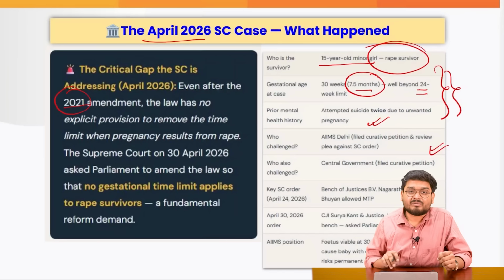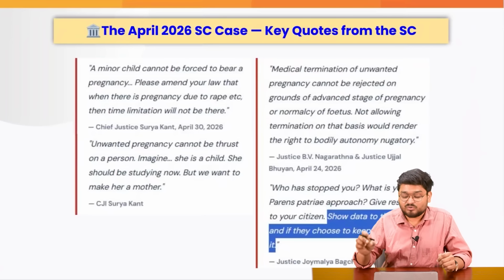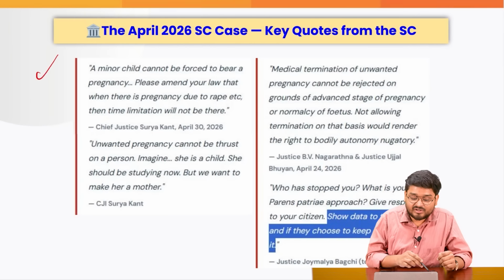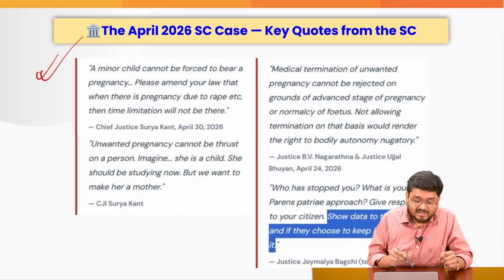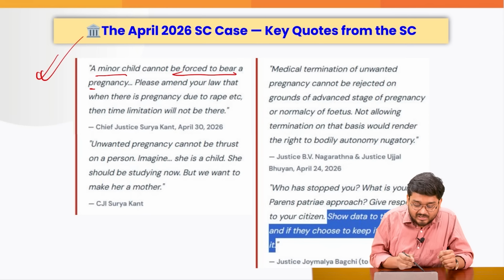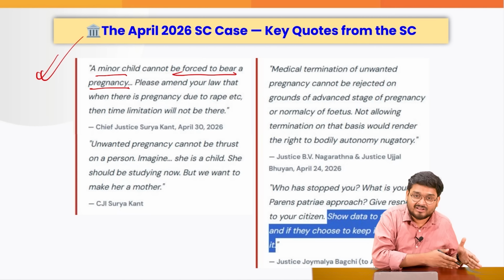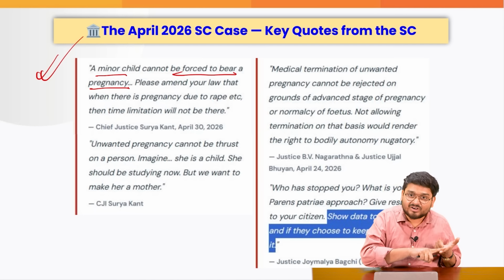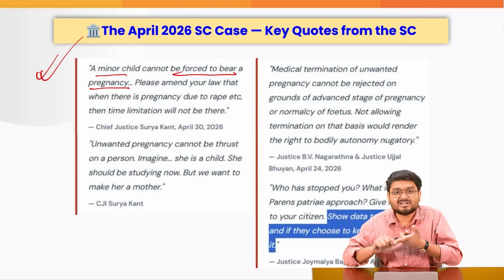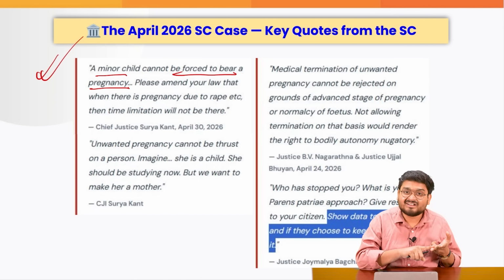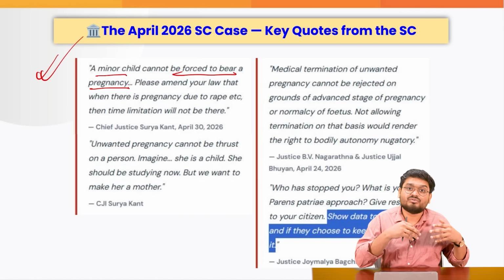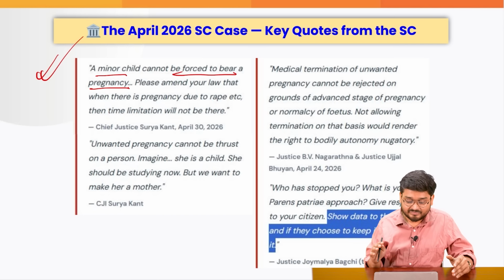The act needs to be amended to give flexibility to the rape survivors. Supreme Court said in their judgment, these are quotes from the judgment directly, that a minor child cannot be forced to bear a pregnancy, just because AIIMS is saying that firstly, the child cannot bear that kind of pain and the fetus would be fully developed by the time the abortion is done.